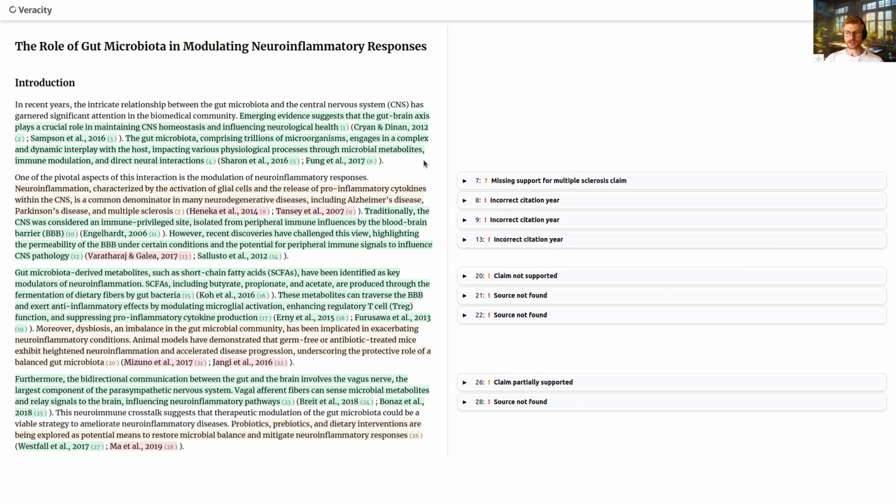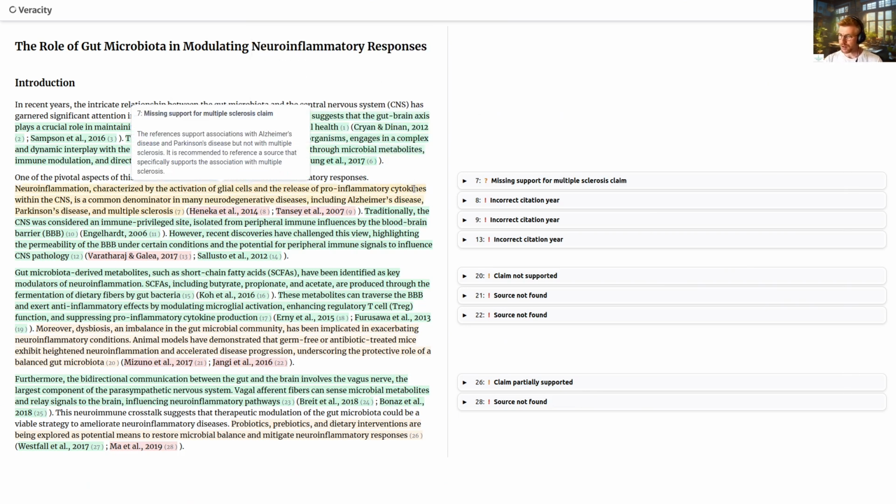The highlights are colored by severity. So in green, we have stuff that checks out. For example, this is a citation that appears to refer to a real paper that has no identified credibility issues and appears to support the claim being made. And here in amber, we have a claim that appears to only be partially supported by the references provided.